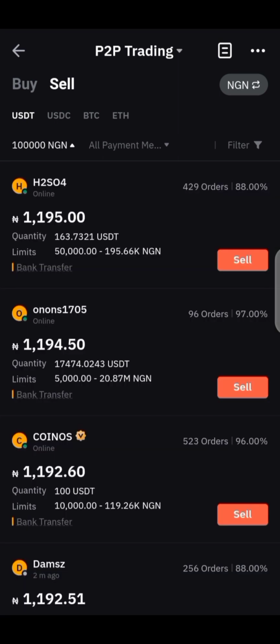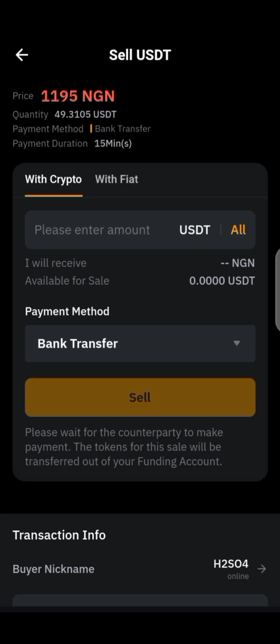Can you see on top that there is a merchant willing to buy your 100 USDT at the rate of 1,195 naira? What you need to do is just click on sell. If I insert the amount of USDT here, Bybit is not going to show us the estimated amount, because I don't have up to 100 USDT in this account right now.